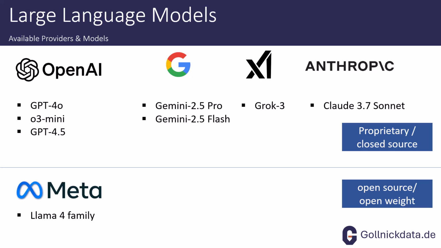But then there are also the open source or open weight models. Just some words on the difference. Open source would mean that all the underlying data as well as the complete procedure for training a model has been disclosed by the developers. Often that's not the case. Often they are only providing, here's the model, this is the model file with all the weights, feel free to use it, and that's it.